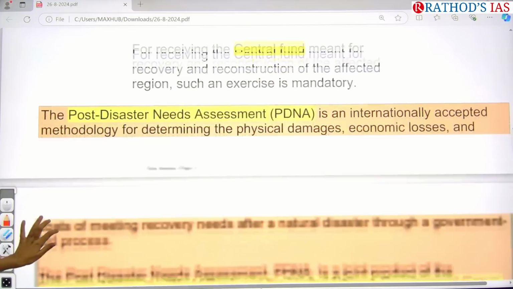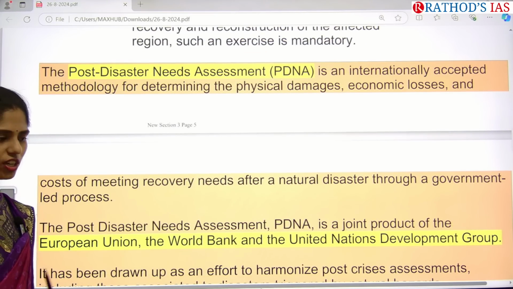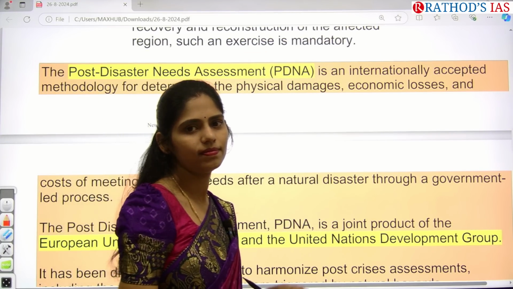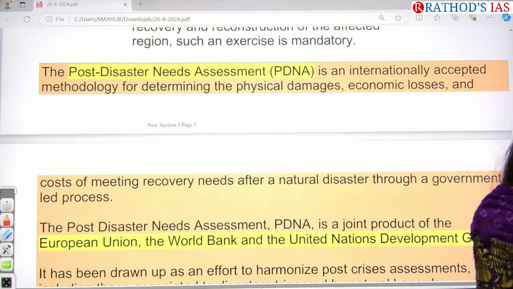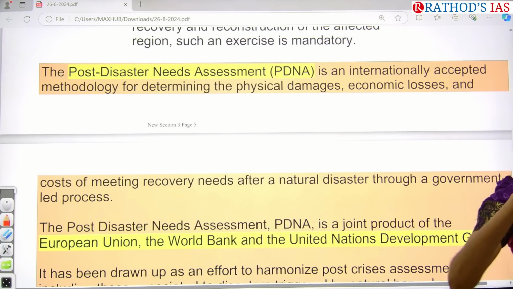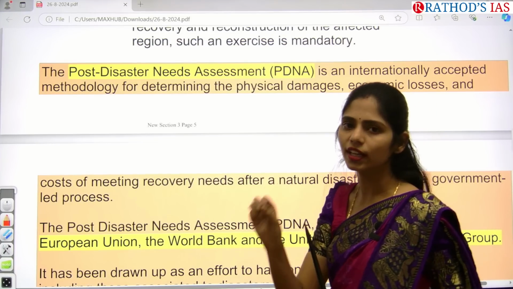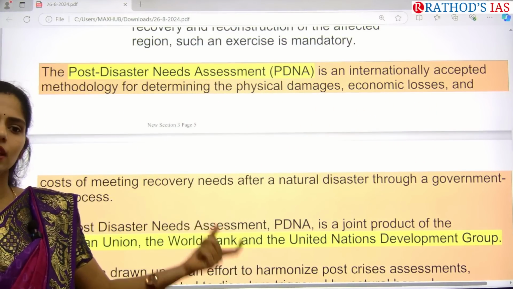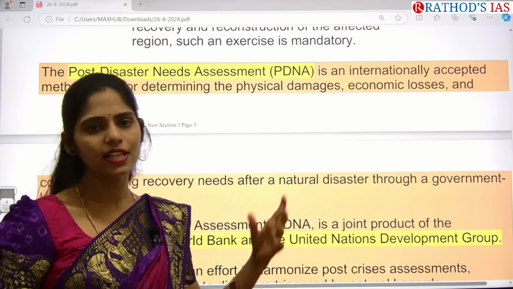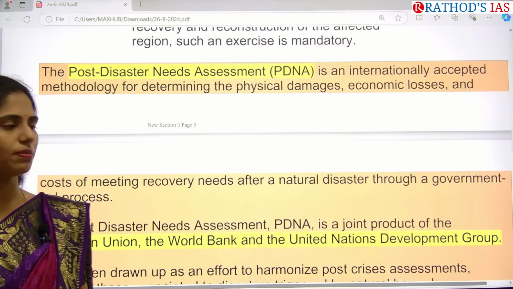Okay, clear? So you can get a prelims question like, is this post-disaster needs assessment mandatory or voluntary? Okay, like that you can get the statement in your prelims. You should not confuse. It is mandatory. If any state wants to get the funds from the center, they have to go for this post-disaster needs assessment for sure. It is 100%.